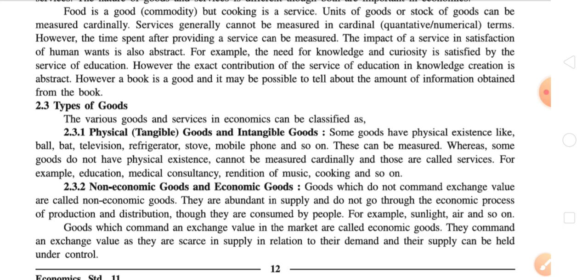In spite of all these characteristics, like no exchange value, abundant in supply, and no economic process of production and distribution, still they are consumed by people. For example, sunlight, which is naturally available, air is also naturally available, and so on. Sometimes more examples, like water, which is available free of cost. But all these goods are very necessary for the livelihood of a life, and that's why their nature is of non-economic goods.